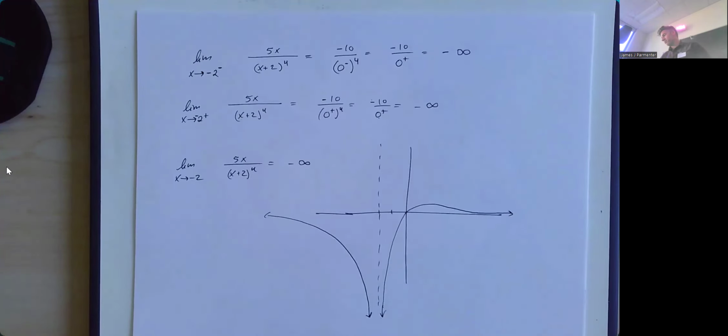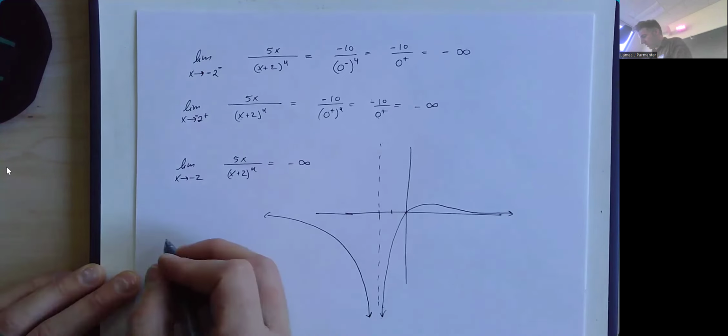Fun fact, this graph does have a horizontal asymptote at y equals 0, and this graph does cross its horizontal asymptote at the origin. This is totally allowed. I really want to emphasize, just so you all are aware, graphs can cross their horizontal asymptotes. It is totally valid. A horizontal asymptote is really just asking you what's happening to the function as you go way, way to the right or way, way to the left. But it doesn't really care what goes on in the middle. And since we got 2 minutes, we might as well mention it here.